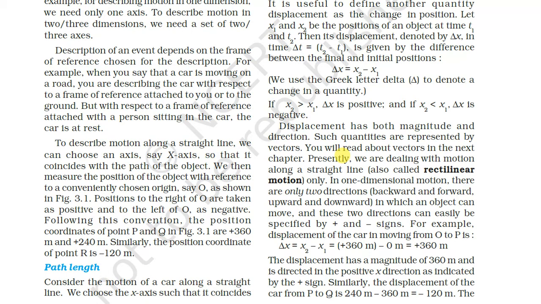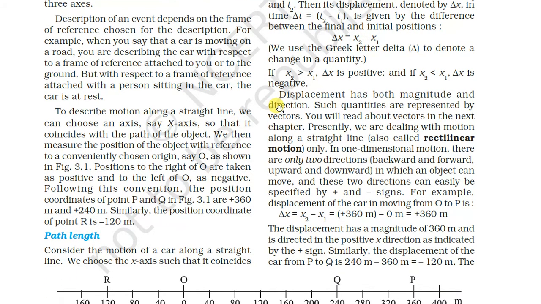We use the Greek letter delta to denote a change in a quantity. So delta x equals x2 minus x1. If x2 is greater than x1, delta x is positive; if x2 is less than x1, delta x is negative. So displacement has both magnitude and direction. Such quantities are represented by vectors.